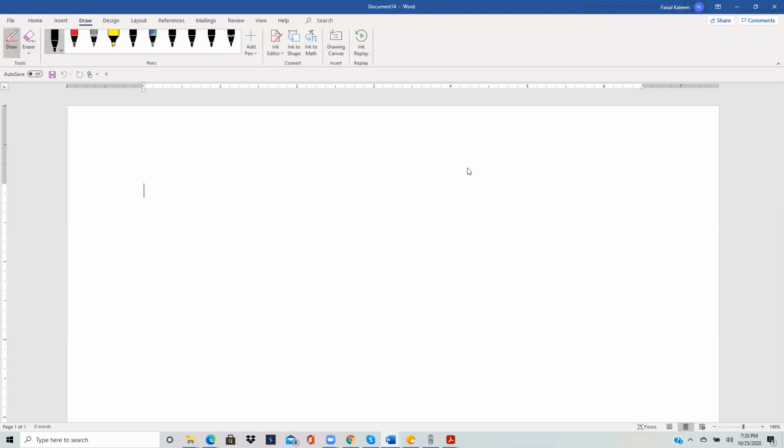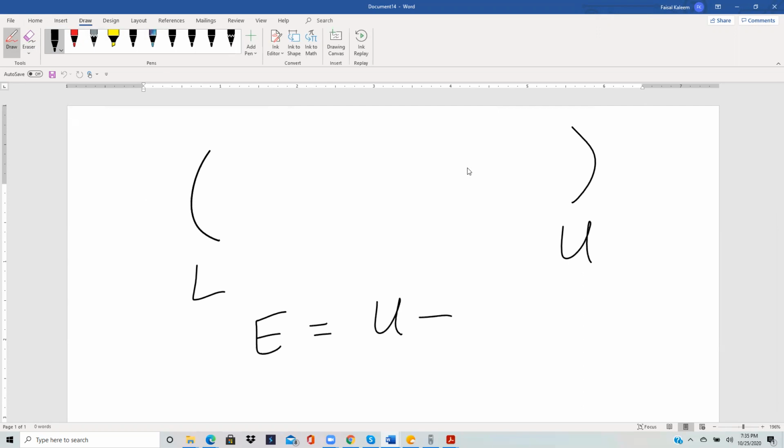If you have this interval, let's say this is the lower bound and this is the upper bound, then margin of error equals half of the interval length. The interval length will be U minus L, and if you divide that by 2, you get the margin of error.